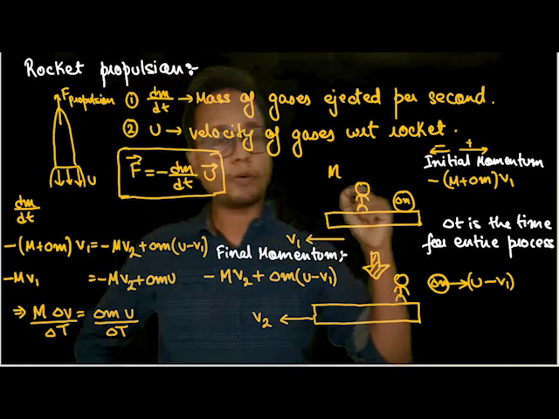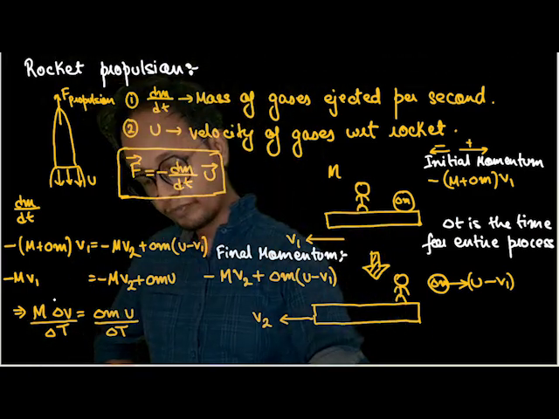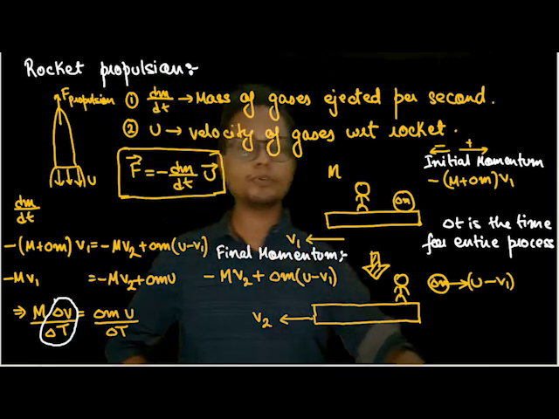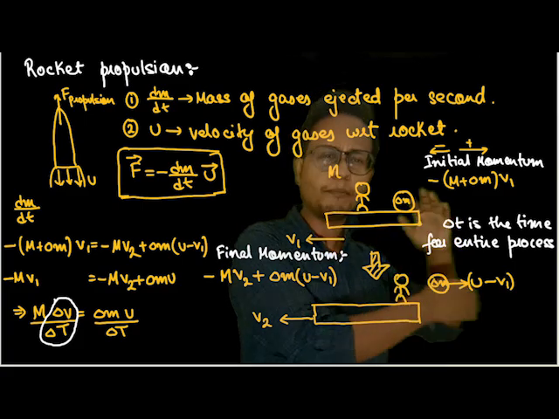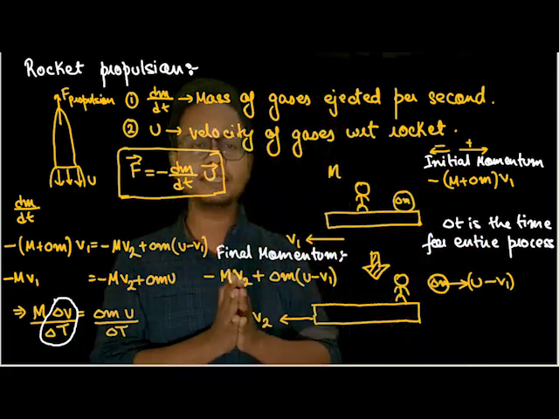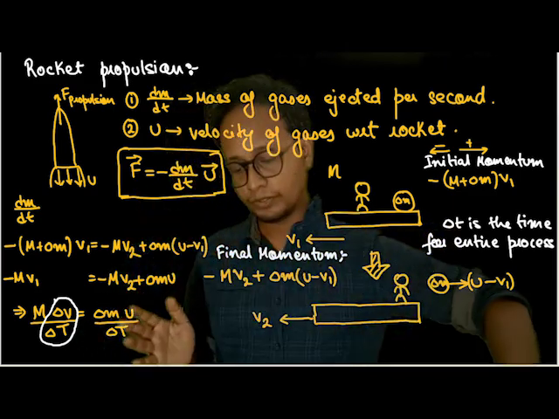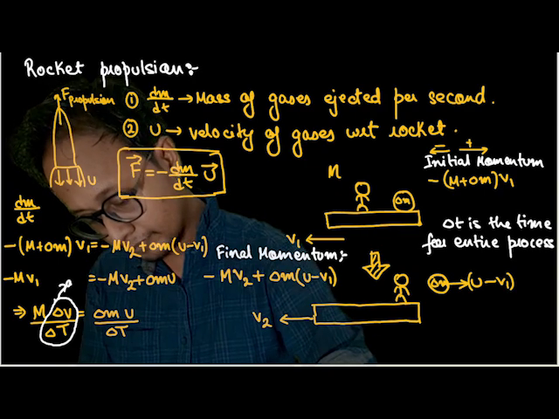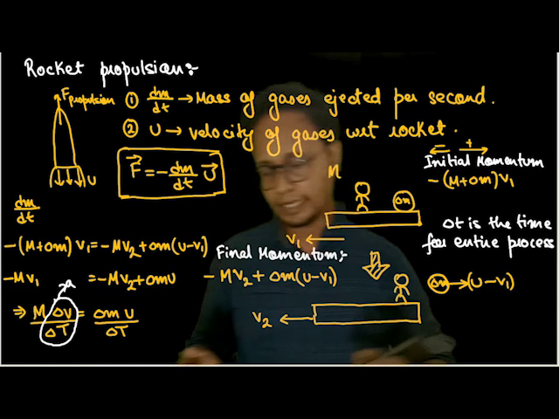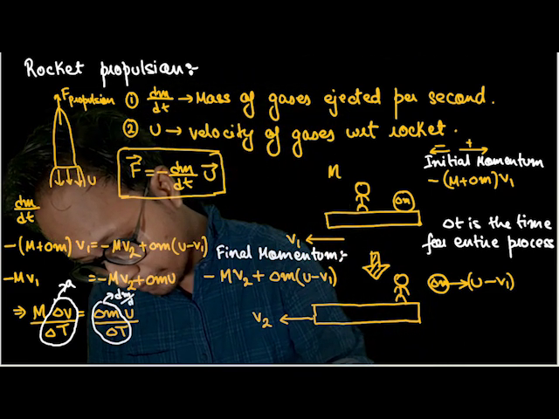If you see properly out here, delta v by delta t is nothing but can be written as acceleration. Delta v by delta t is not exactly acceleration, it's dv by dt. But suppose I'm making the mass of the stone very small, and I'm doing it continuously. That means the time taken is also very small. So I can write delta v by delta t as dv by dt, which is nothing but the acceleration of the sledge in the leftward direction. And if dm is small and dt is also very small, then I can write this as dm by dt, isn't it?